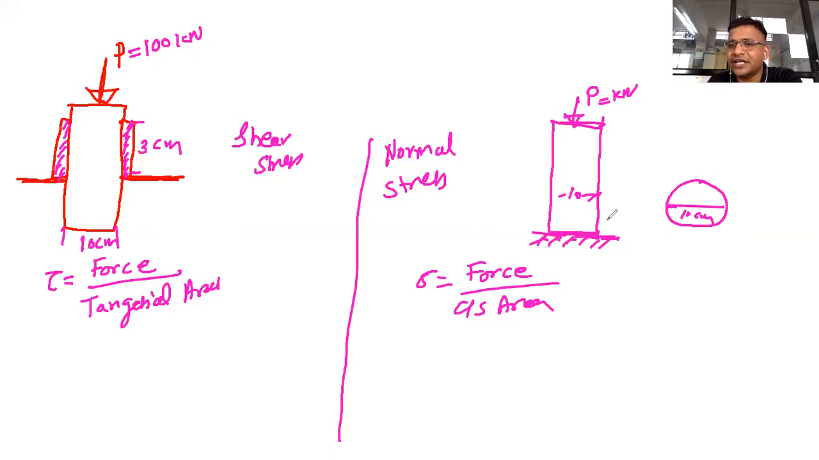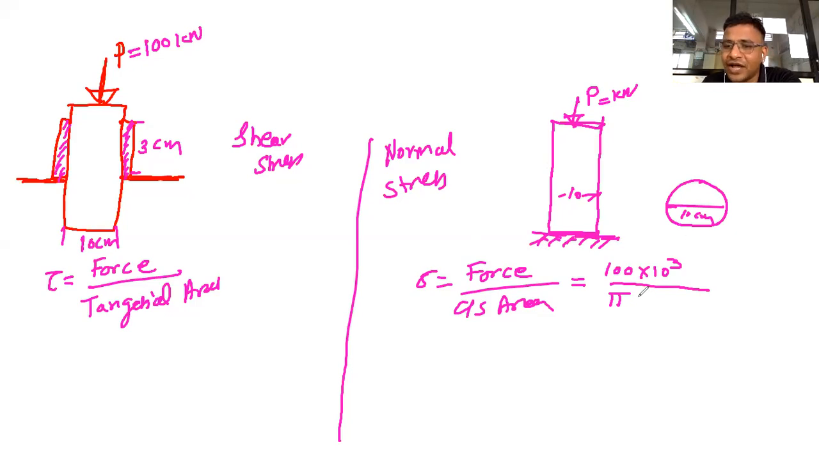Why does cross sectional area become area of the circle? Because the circular part of that rod is touching the surface, and that is exerting the area. So what will be the stress? 100 kilonewton, I will convert it into Newton. 100 into 10 raised to 3 divided by cross sectional area, which will be pi d square by 4.